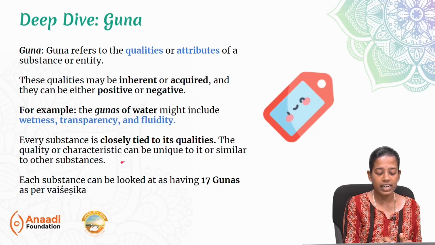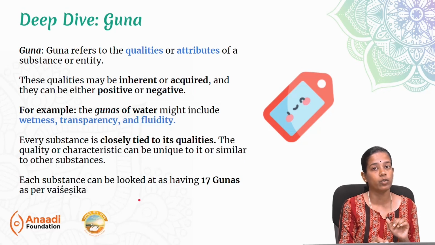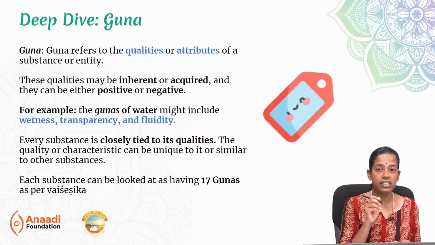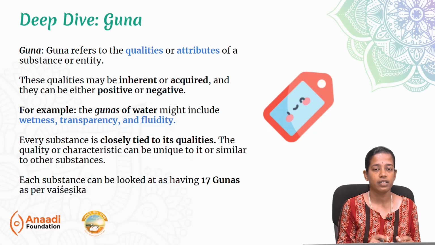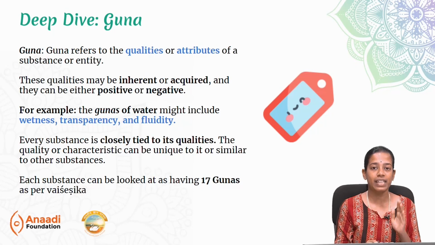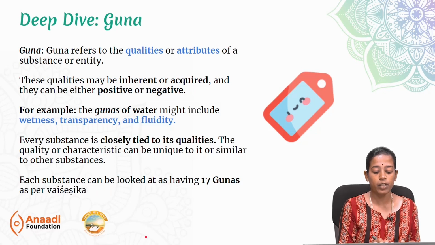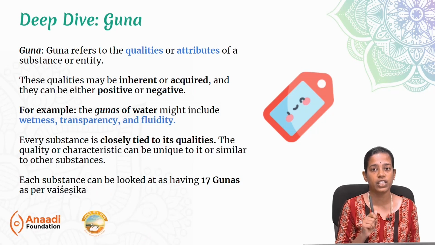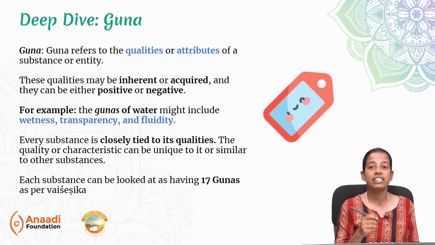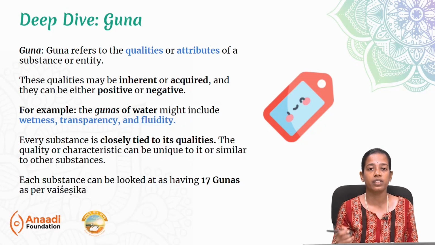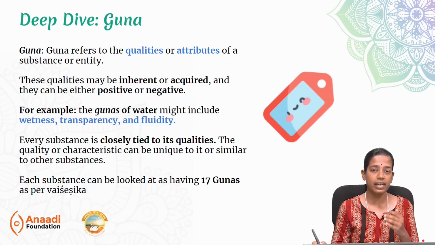The quality or the characteristic can be unique to it or similar to other substances. It's not necessary that this guna has to be very unique. There are certain gunas that might be unique for few substances, but that said, there are a lot of gunas that can even be spread across one to many substances. Each substance can be looked at as having 17 gunas as per Vaisheshika. Vaisheshika lists 17 types of gunas for each of the dravya or the padartha. Let's very quickly read through them and we will try to understand how guna is subcategorized in Ayurveda.